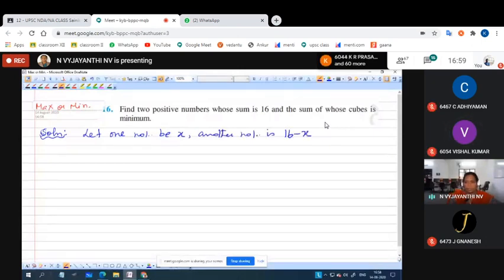So they have given that the sum of two numbers is 16. So we have taken, if one number is x, the other number will be 16 minus x, isn't it? And the sum of whose cubes is minimum.